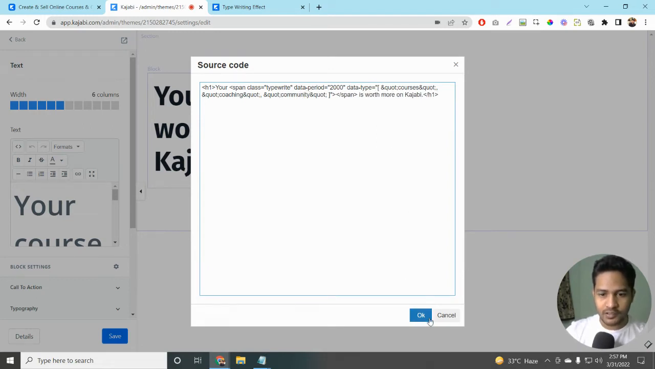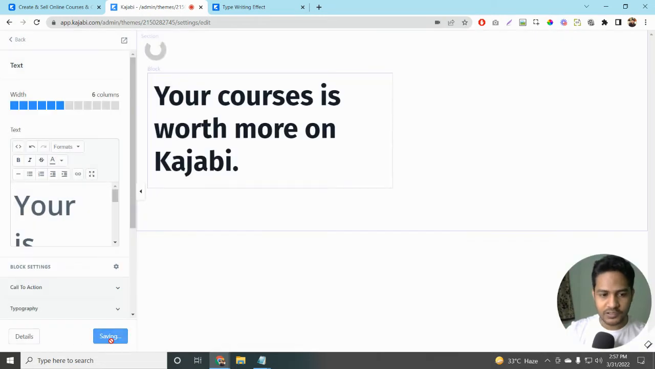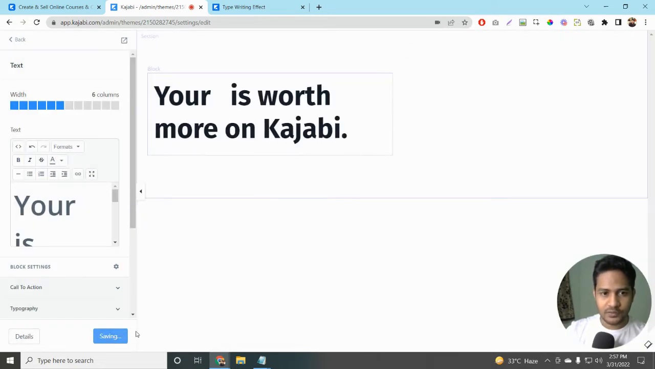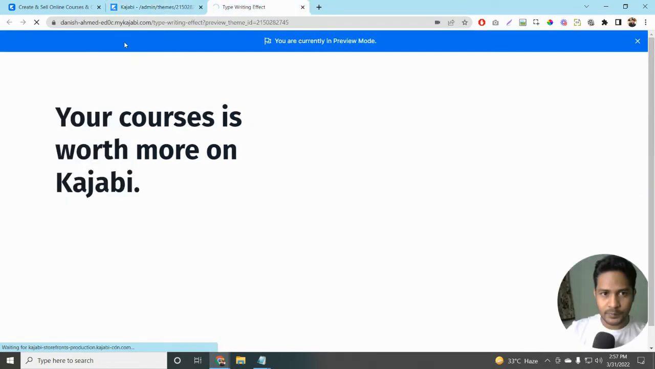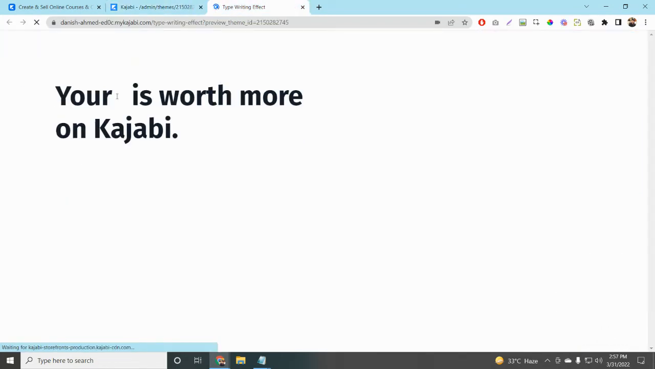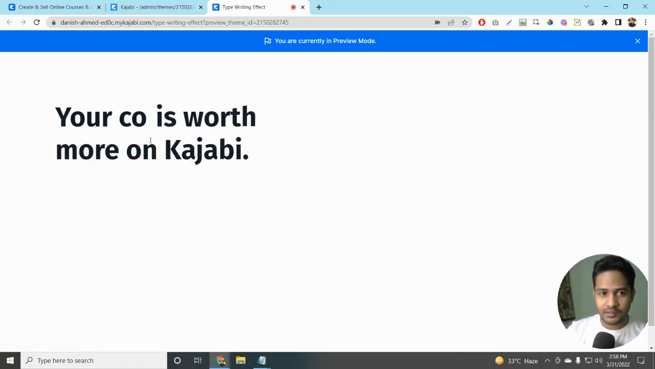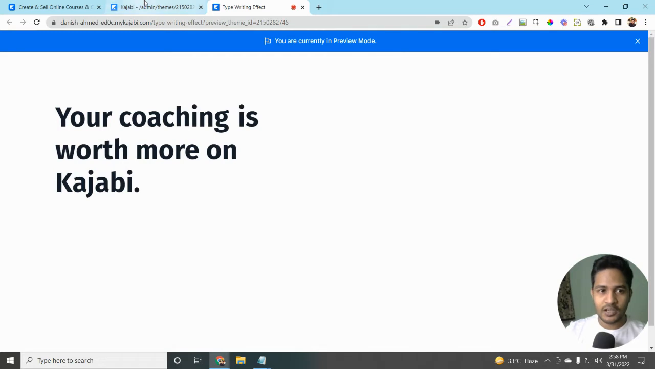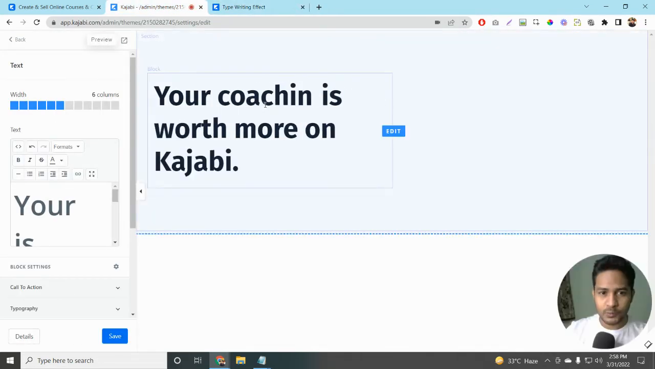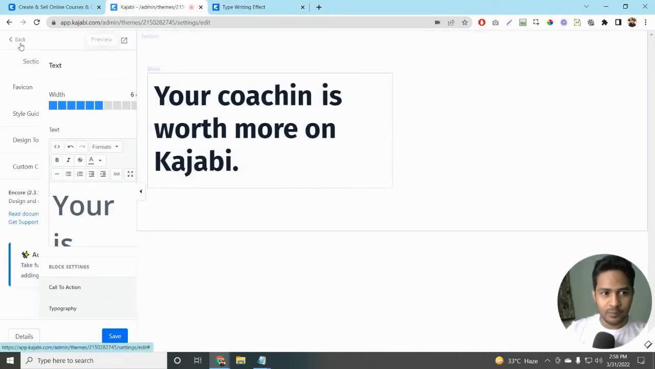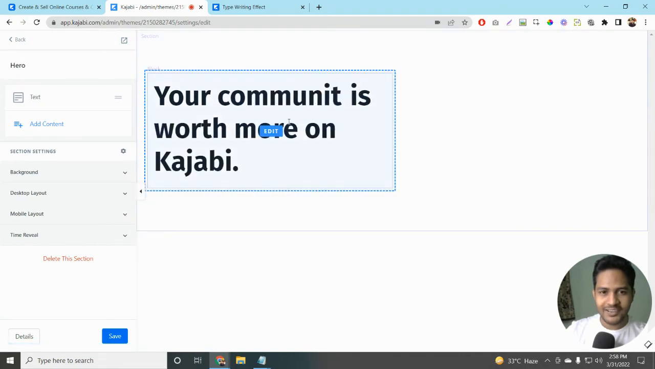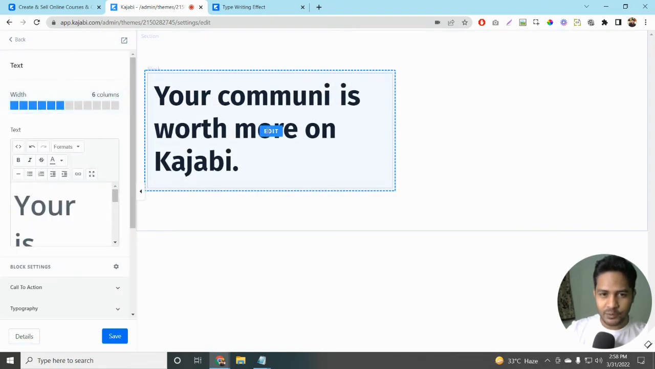Once you do that, click on OK over here and click on the Save button. Wait for some time. Preview your page. Once you preview your page, you're going to see that this text has started animating. Now we're going to take it a step further and add some color to the word. So don't go back. Click on the text block again.